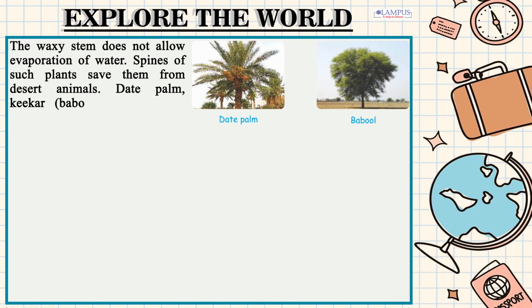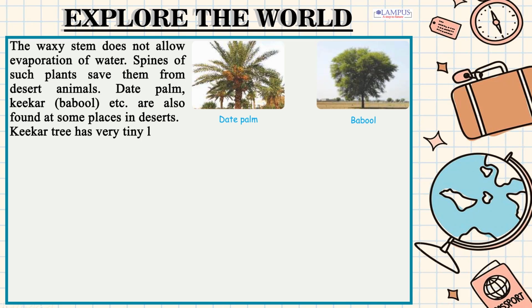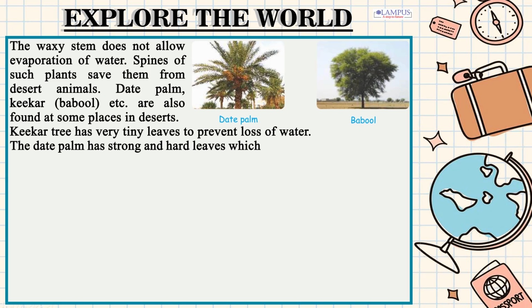Date palm, kikar, babul, etc. are also found at some places in deserts. Kikar tree has very tiny leaves to prevent loss of water. The date palm has strong and hard leaves which help it to survive in hot and dry deserts.